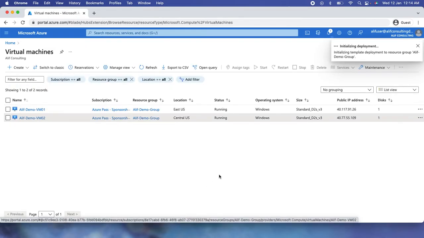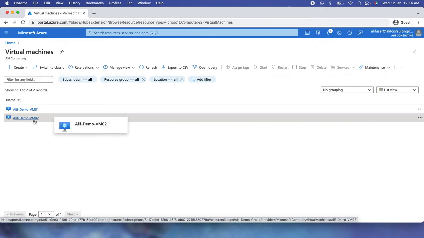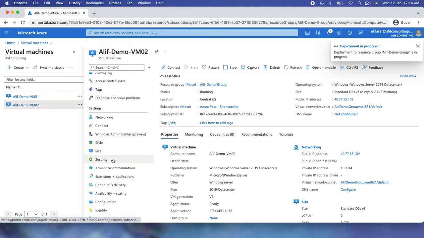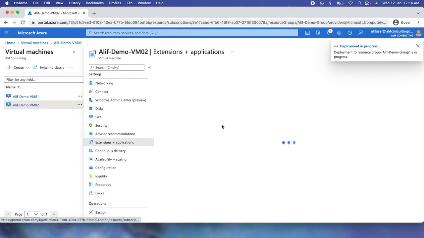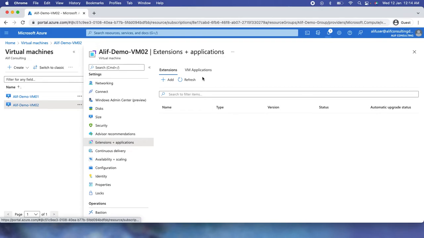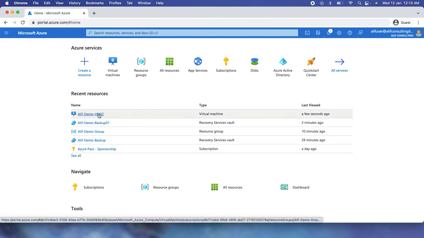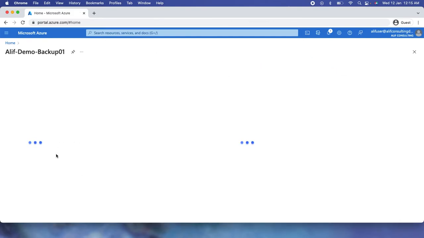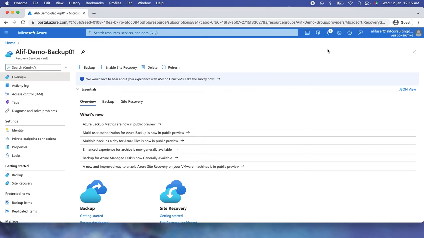So as soon as I did that, it's going to initiate the deployment. It's going to submit the deployment. And if you go here in the VM and go to the extensions, it will install an extension for the Azure Backup Vault, which is the MARS agent, which will be here. And with that agent, the backup will be taken from the VM. Now, if I go back to the recovery vault, I would be able to see what exactly is happening with my deployment.